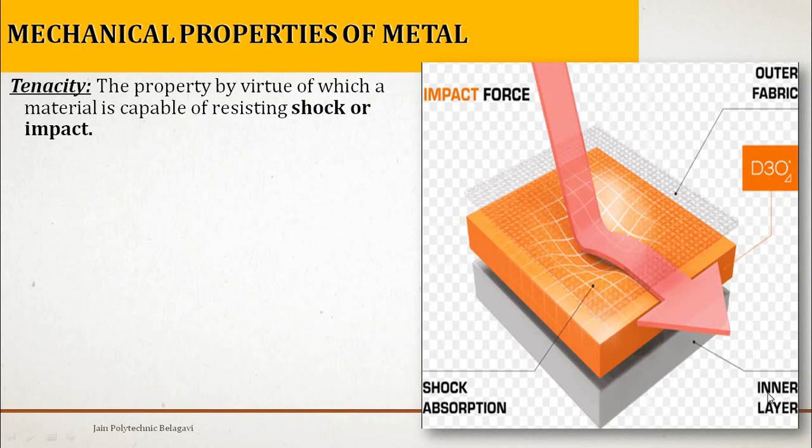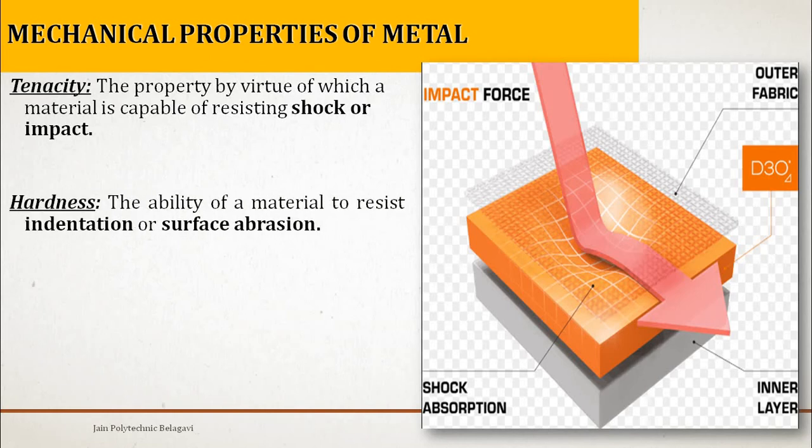So just a layer, an inner layer which is placed at the bottom, and the outer fabric, and if you apply an impact load, it is going to rebound, or it is going to have a resistance. It is not going to have any impact on the surface. So that property is said to be tenacity. So capable of resisting shock or impact, the metals which can resist an impact loading have the property called tenacity.